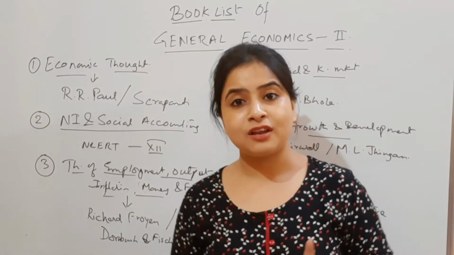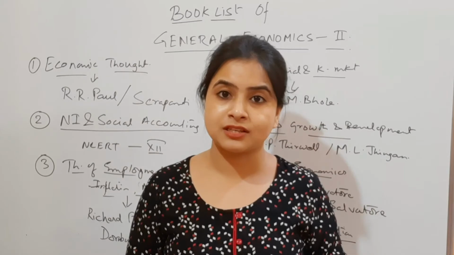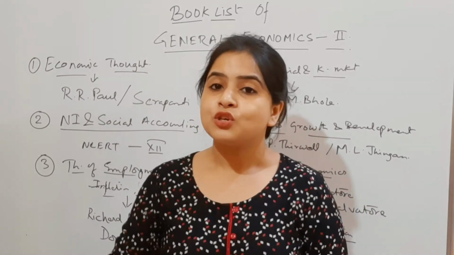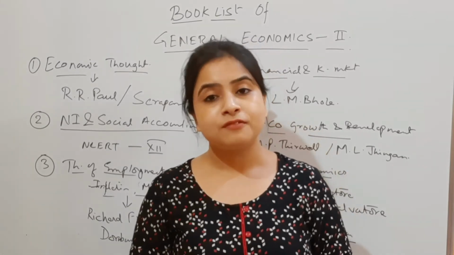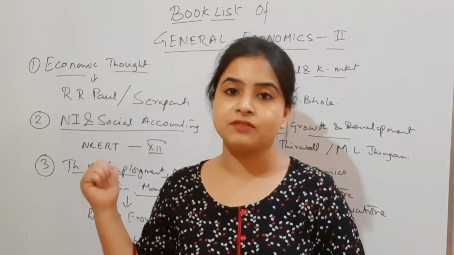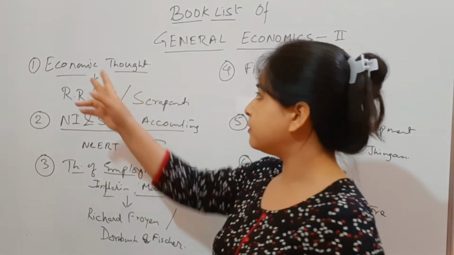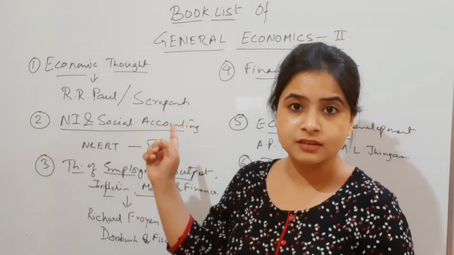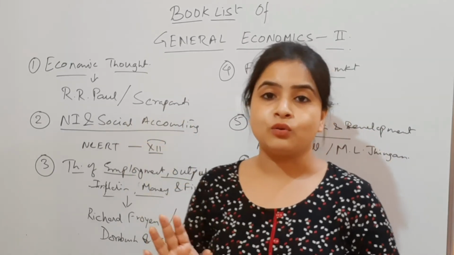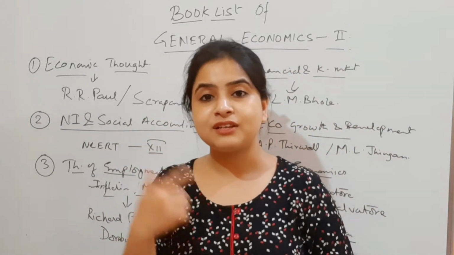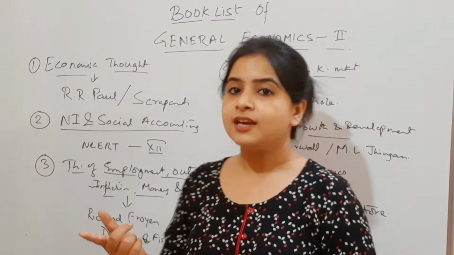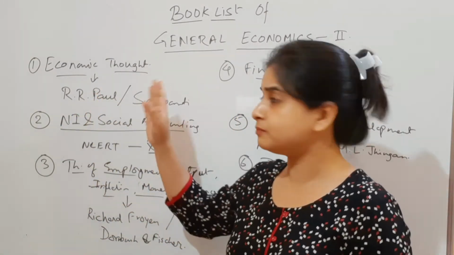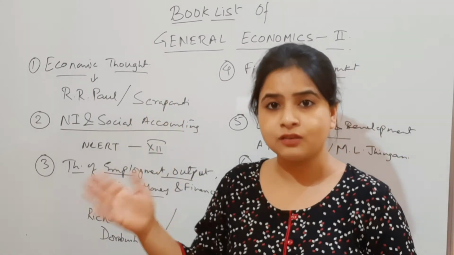So first of all, as I've mentioned in the first part of this session as well, for the IES you always have to follow any one of the books that I'm giving here. For example, for this economic thought, I've given you two books, R.R. Paul and Scripanti. Either of the books you follow, not both, because that will increase your confusion. Whatever you follow, suppose you choose Paul over Scripanti, that is fine, go with it.